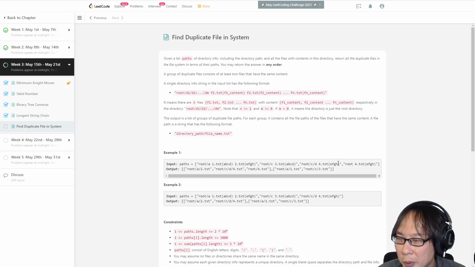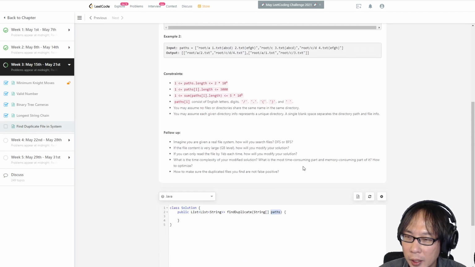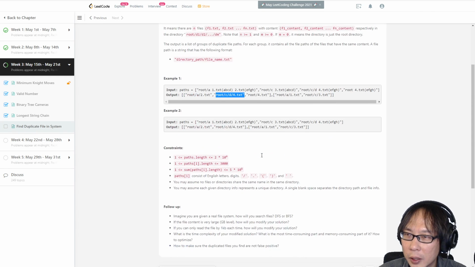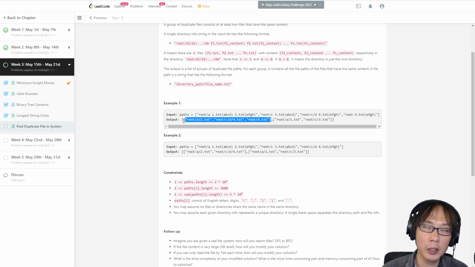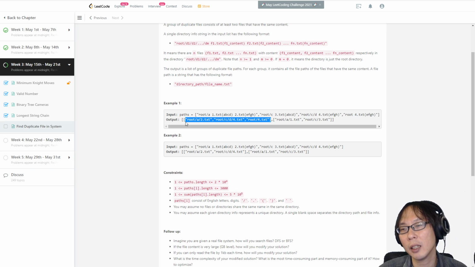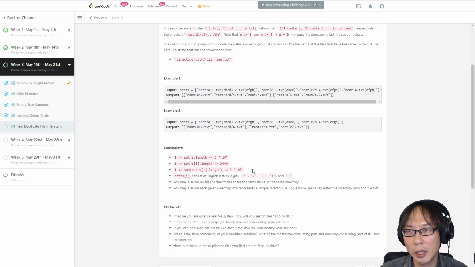Oh, okay, you group the same content together, but you put their full path. So you are returning a list of strings, which have all the files' full paths with the same content. Oh my god. Okay, now I understand, but I am really not good at string manipulation though.